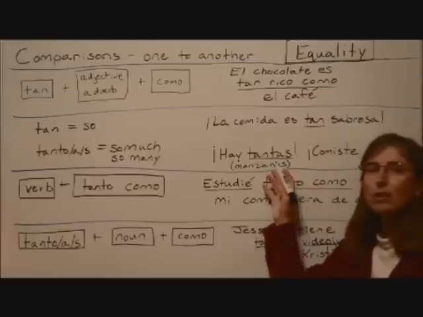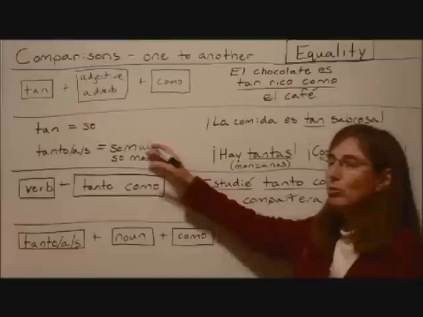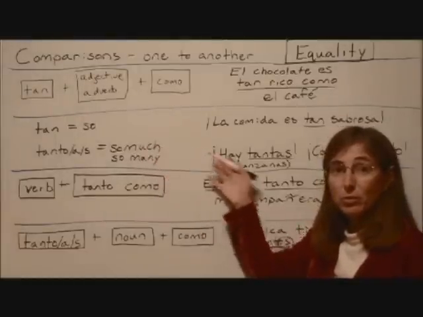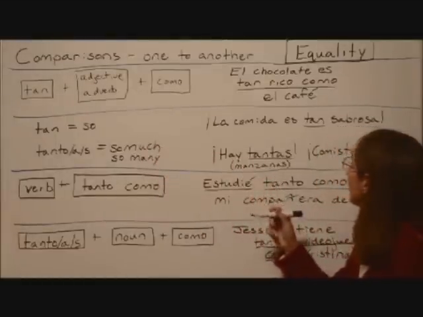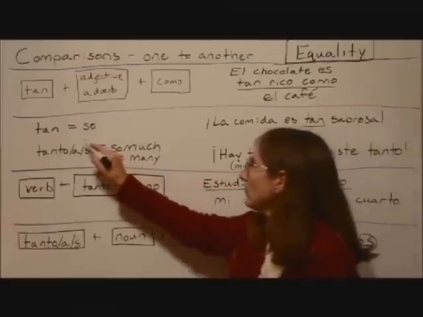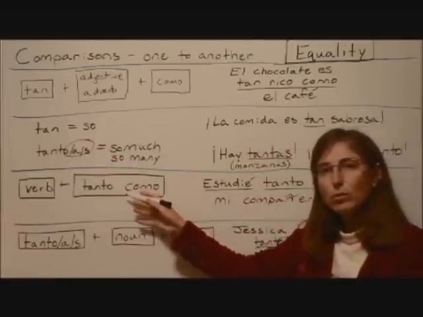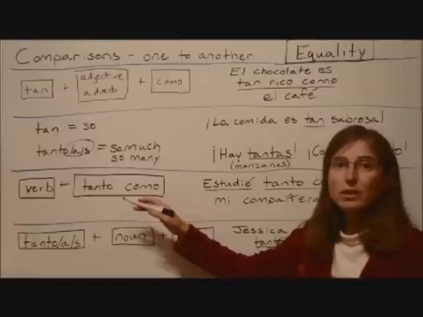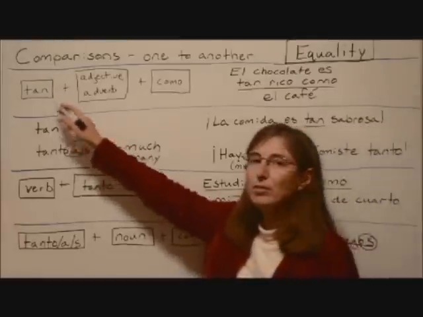Okay, if it's unknown, then you would use the masculine gender. But if you know the noun that you're talking about, you're going to use the gender and number of that noun, even if you don't use the noun. In this structure, tanto just stays tanto. It doesn't agree in gender or number with anything. Okay, and tan never changes.